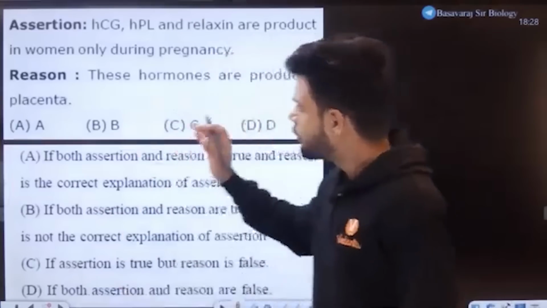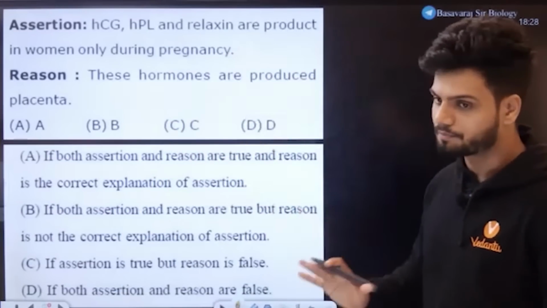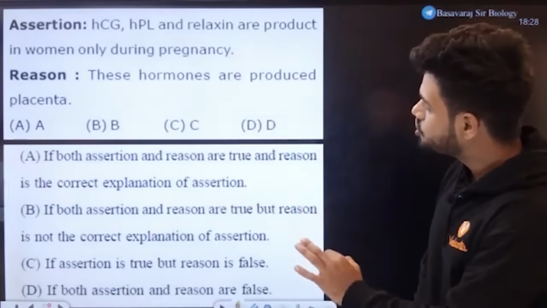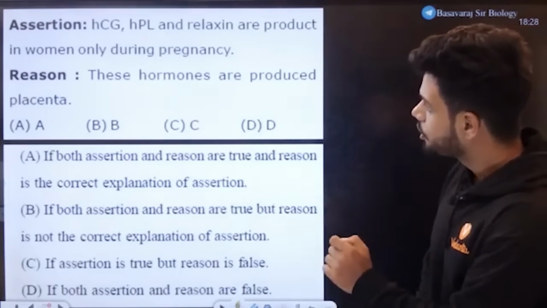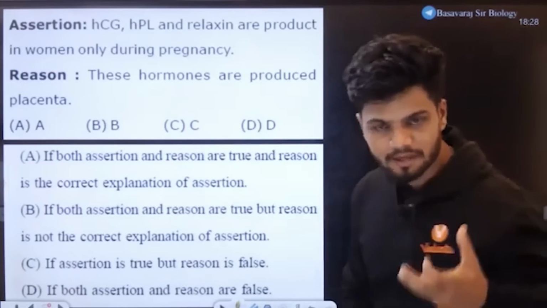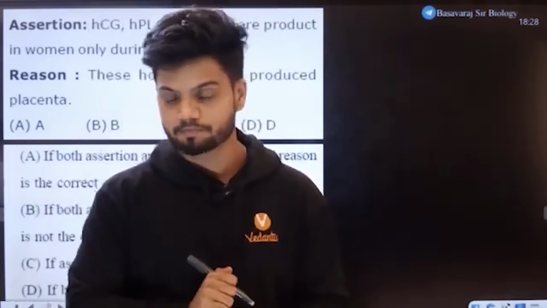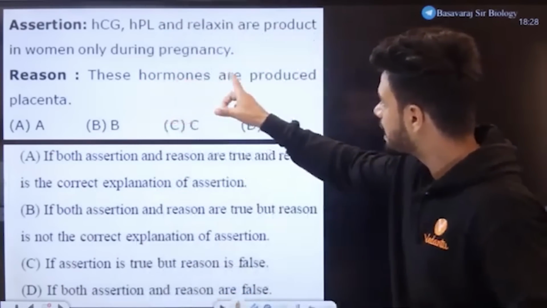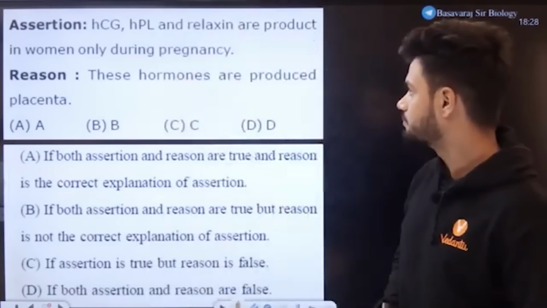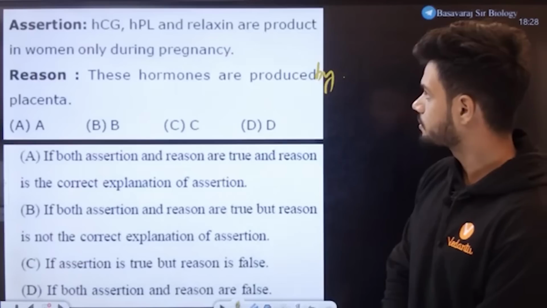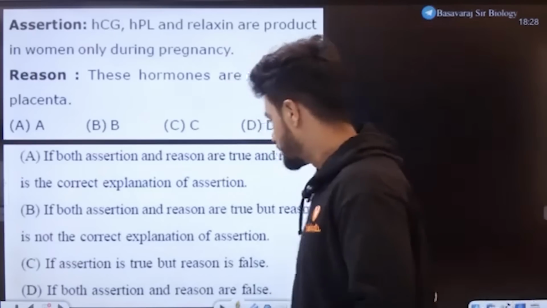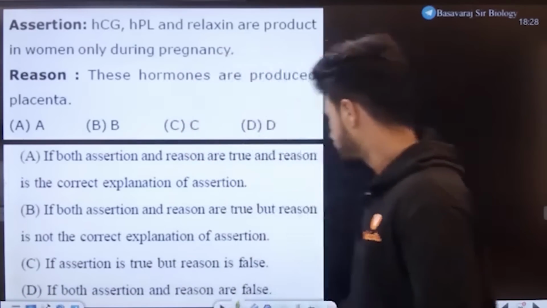Okay. Let's see how many of you can solve this question right here on the board. HCG, HPL and relaxin are produced in women only during pregnancy. First assertion. What is the reason? These hormones are produced by the placenta. Okay. Tell me the answer, students. Tell me the answer quickly. Quick answer.